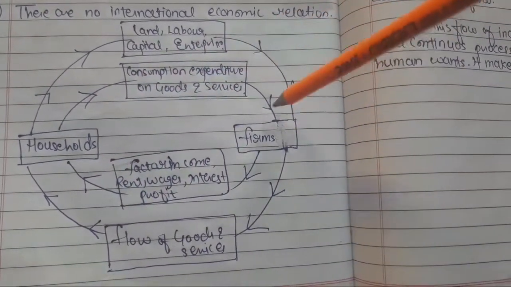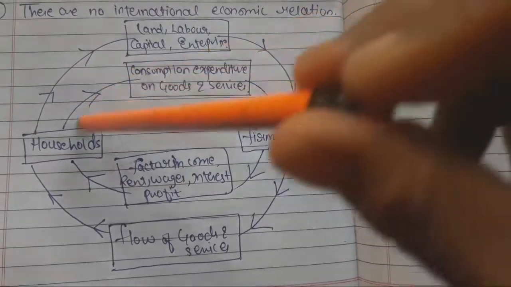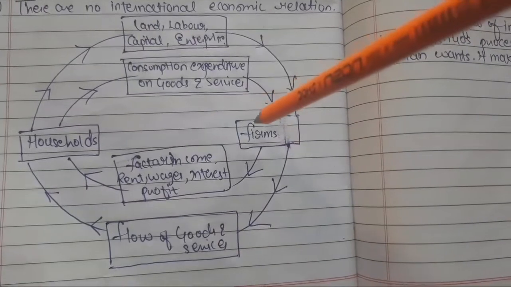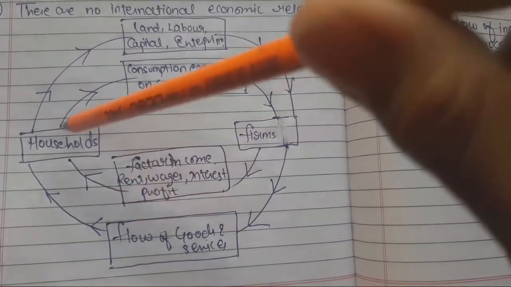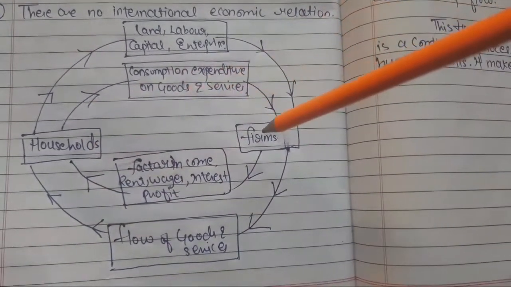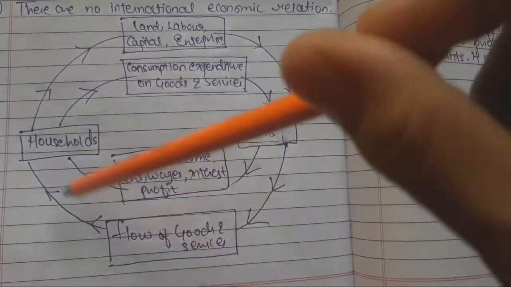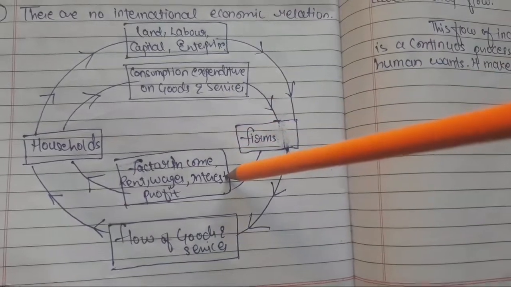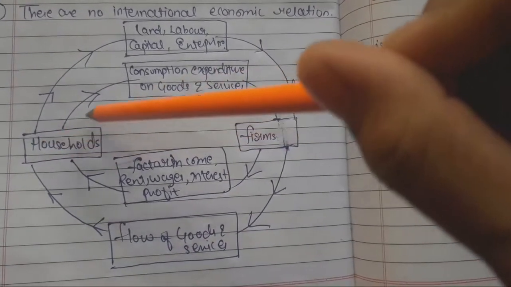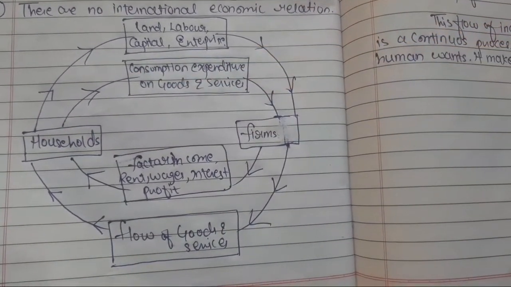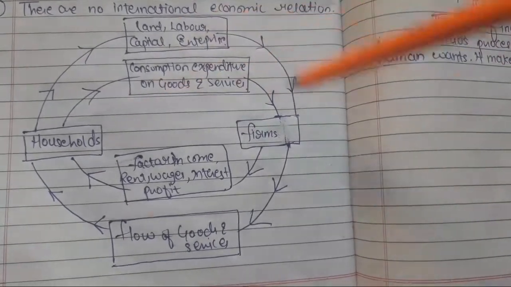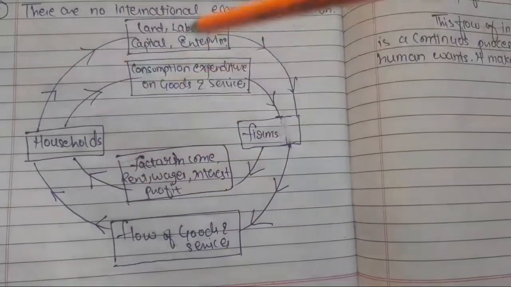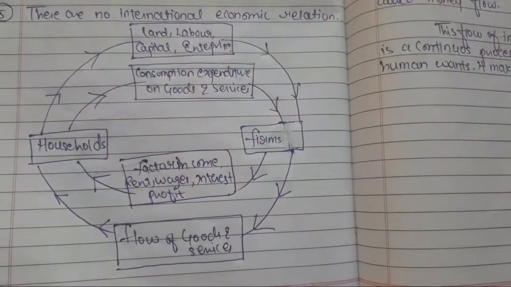This arrow indicates the flow of factors of production from household to firm first, and then the firm makes the payment, so the money goes to the household. Now the firm produces the commodity and again supplies it to the household. The household, which has received the payment from the firm, utilizes the same payment for buying goods and services from the firm. This is how the same money just rotates around. It's a kind of circle where the money rotates from one place to another.